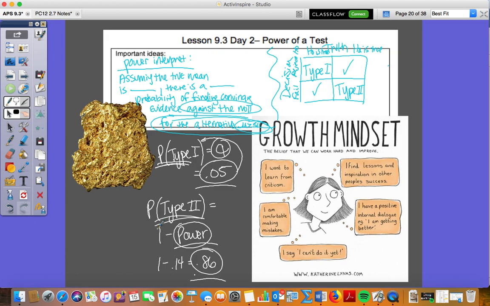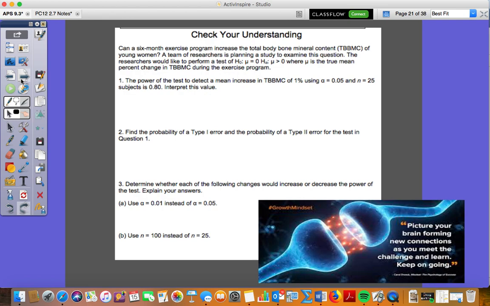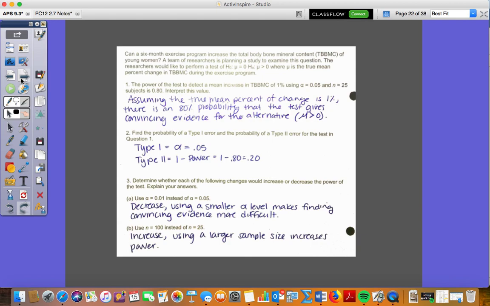That's there, okay? Here's the check your understanding, just kind of the last problem that if you want to check out, and then you could pause this here because I'm going to give you the answers, which is here. So you could go ahead and check that out. Goes through these two we just did, the probability of type 1 and type 2 error. That may help you just getting that extra rep in.